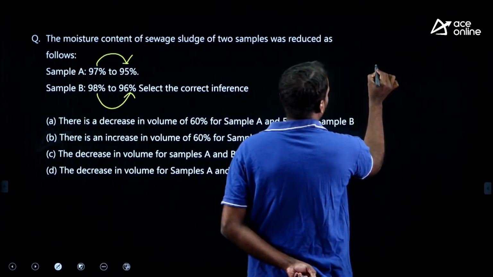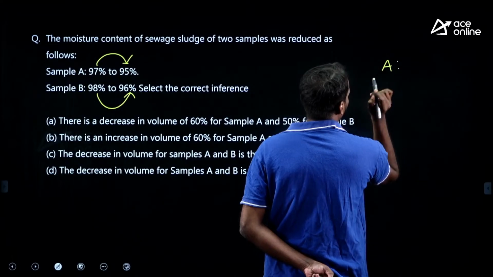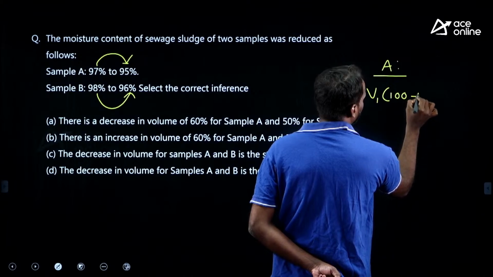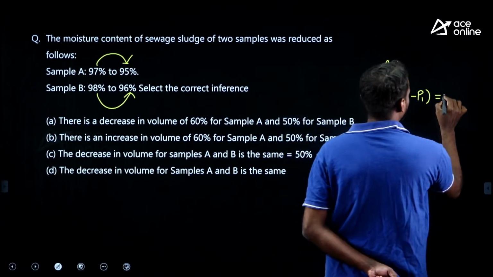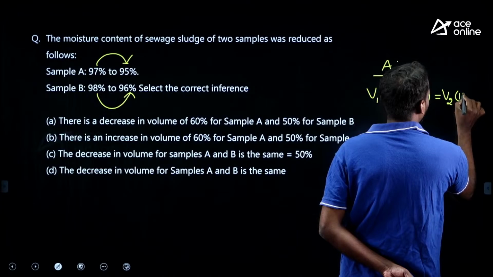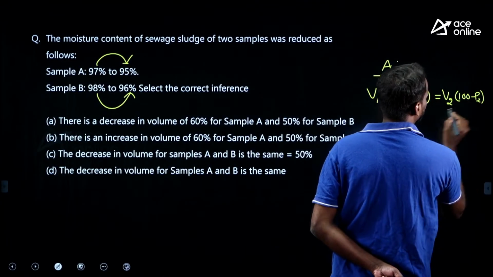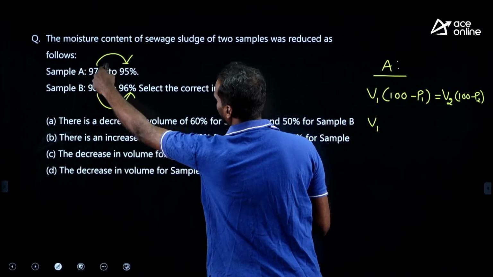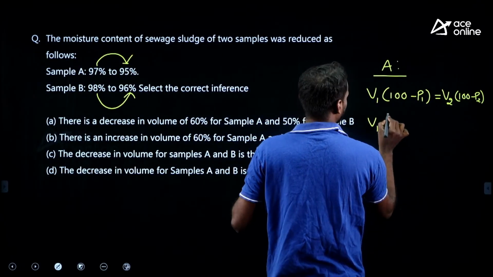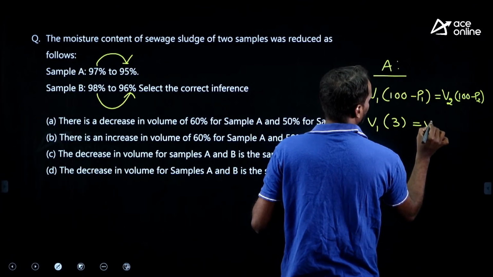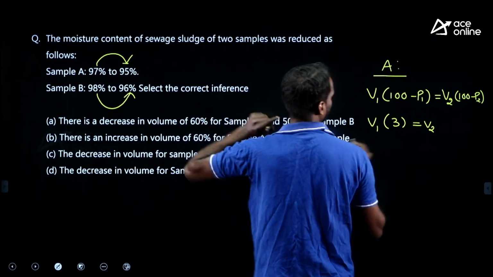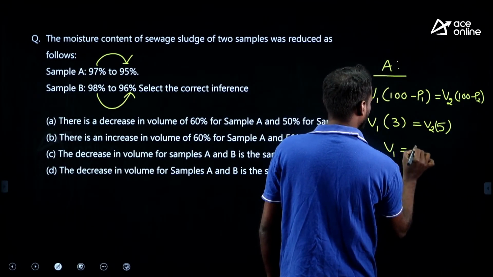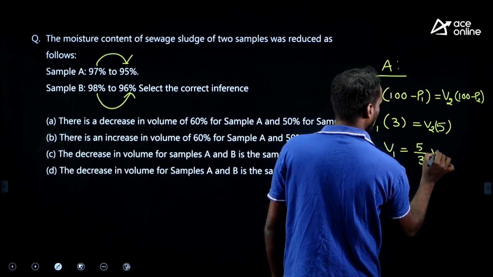For sample A, as you know, V1 initial volume into 100 minus P1 equals V2 into 100 minus P2. This you know, right? V1 is initial volume. What is initial moisture of sample A? 97. 100 minus 97 is 3. What is V2? 100 minus P2. Final is 95. 100 minus 95 means 5. Therefore, initial volume is equal to 5 by 3 times the final volume.